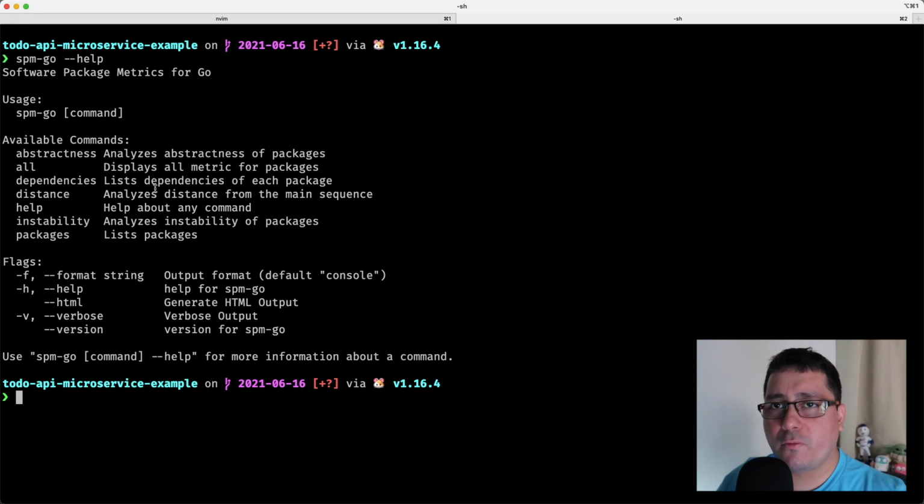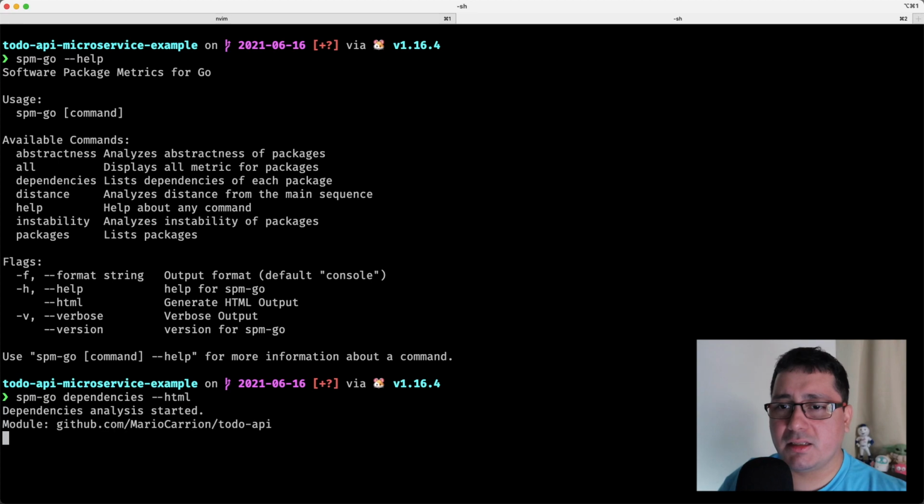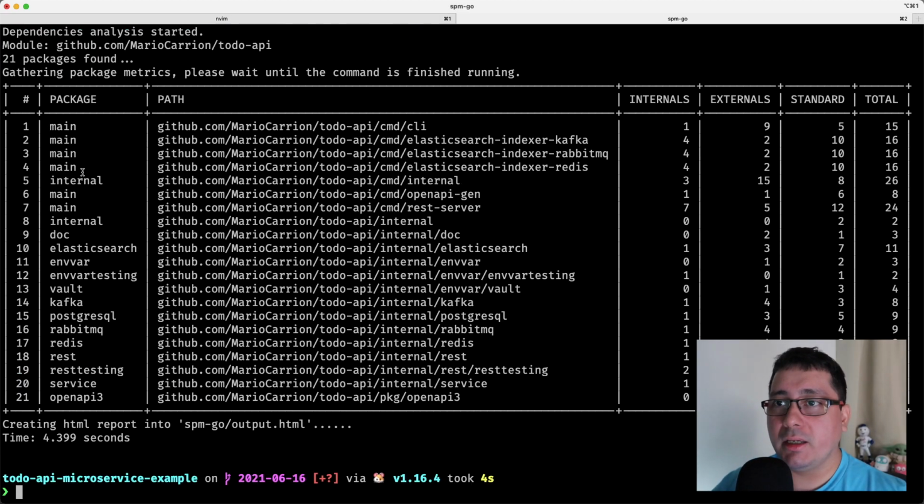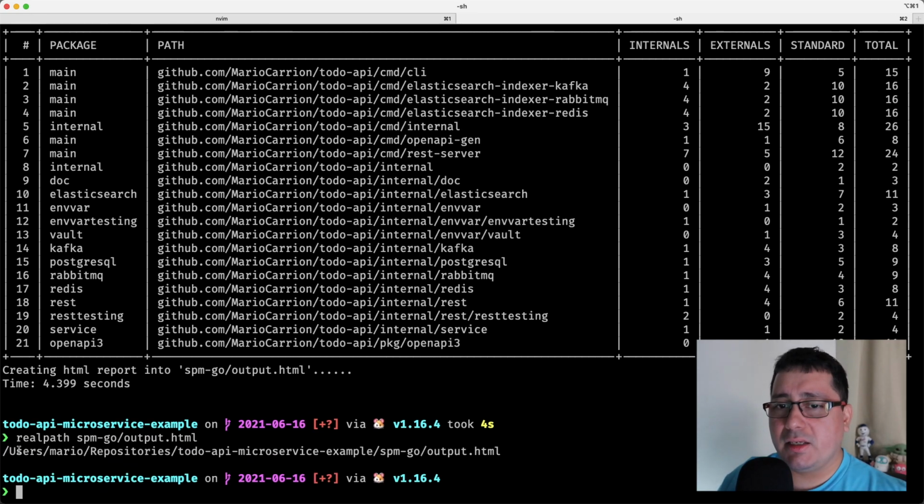The thing that I want to show you first is that when I'm using dependencies, which indicates the dependencies that are being used by my specific Go module, it will say how many are internal, external, and standard. I'm sorry, internal will be the internal packages that I'm using defining my Go module. External will be the third-party packages, and standard will be from the standard library, and it will give you a count, right?